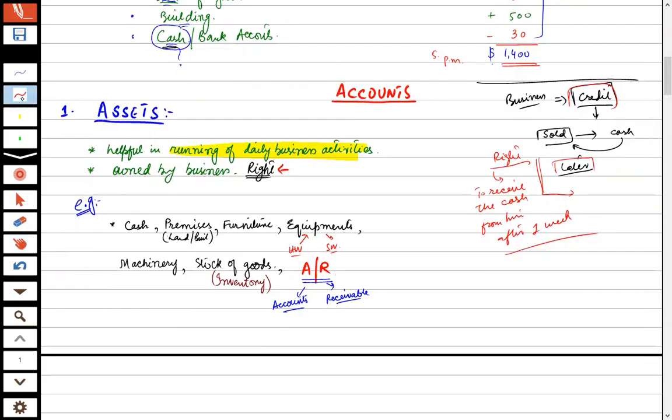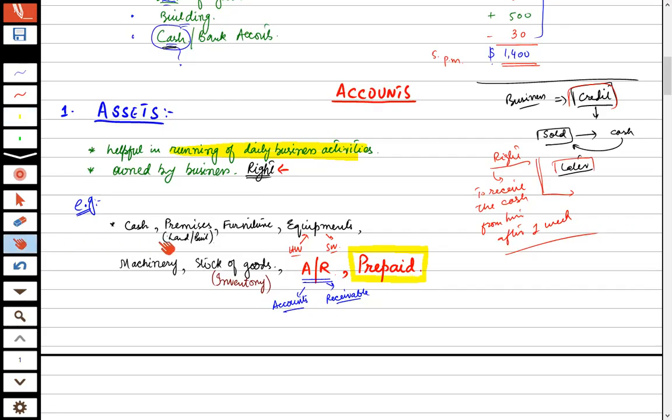Similarly, another asset is prepaid. This is an advanced level asset. We will discuss it later when we come to the adjusting entries. Just to jot down all the assets pertaining to the business, I have written this prepaid so that it remains in your mind that prepaid is also a type of asset.